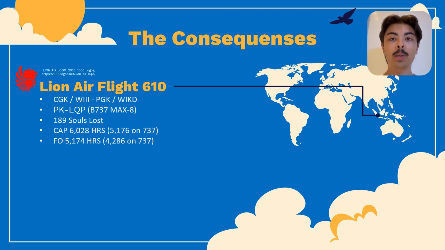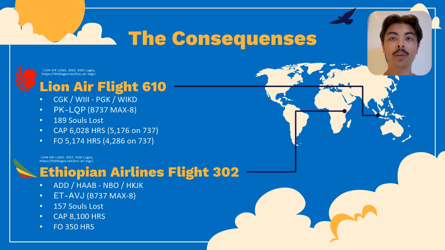This was a scheduled domestic flight from Jakarta to Penang City in Indonesia. All 189 passengers and crew on board died, and the airplane was destroyed. And on the same safety report from the NTSB, they state, on March 10, 2019, Ethiopian Flight 302, a Boeing 737 MAX 8 with the Ethiopian registration Echo Tango Alpha Victor Juliet, crashed near Ehere, Ethiopia, shortly after takeoff from Addis Ababa Bole International Airport in Ethiopia.